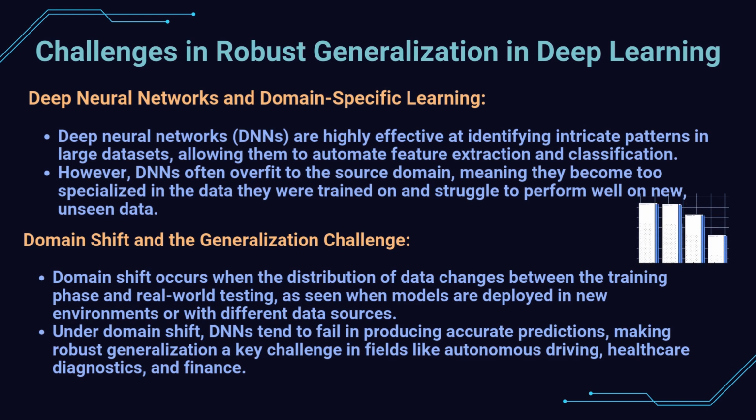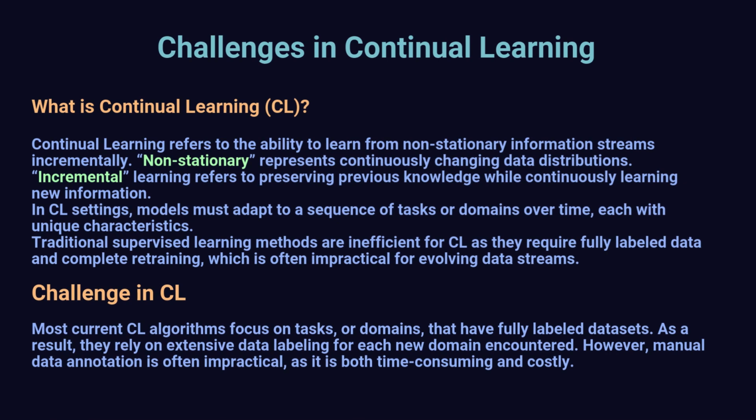Domain shift occurs when the distribution of data changes between the training phase and real-world testing, as seen when models are deployed in new environments or with different data sources. Under domain shift, DNNs tend to fail in producing accurate predictions, making robust generalization a key challenge in fields like autonomous driving, healthcare, diagnostics, and finance.